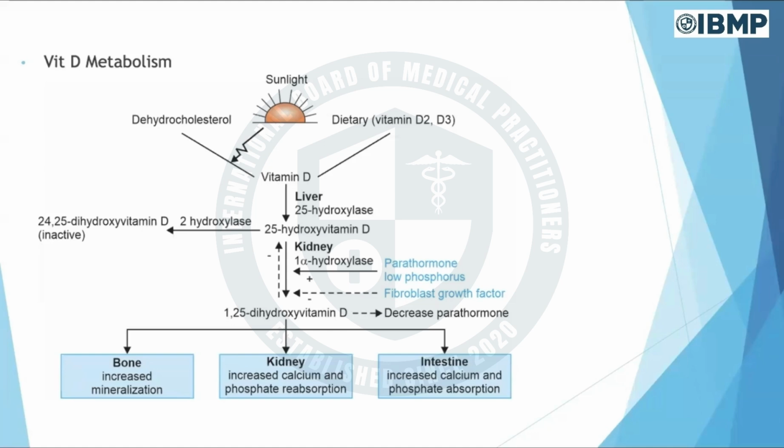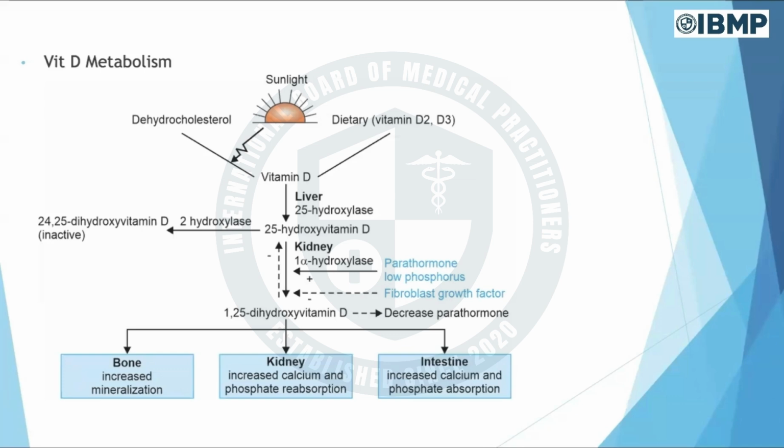So if you have kidney failure, renal tubular acidosis, or acute renal failure, if your kidneys are not working properly, you are going to have vitamin D deficiency features. Your 25 hydroxy vitamin D will not get converted into 1,25 dihydroxy vitamin D. So that's the main story which you need to know. And the liver also plays a very important role.